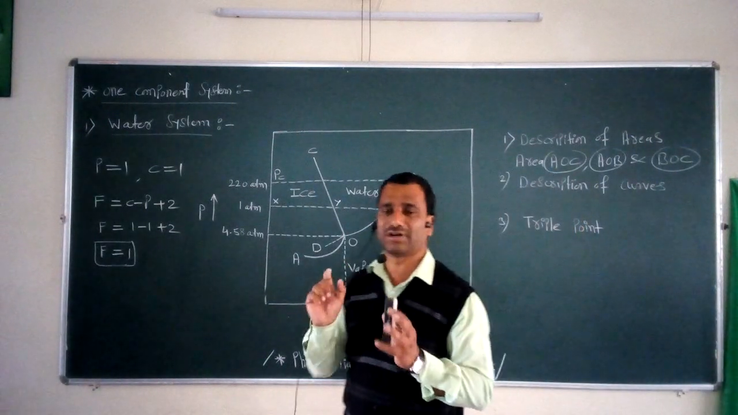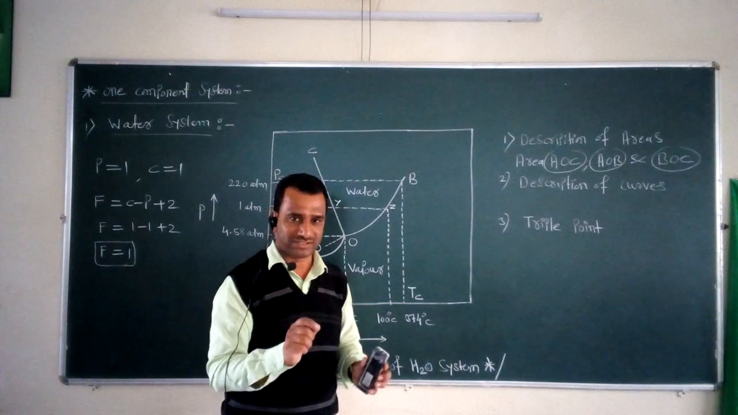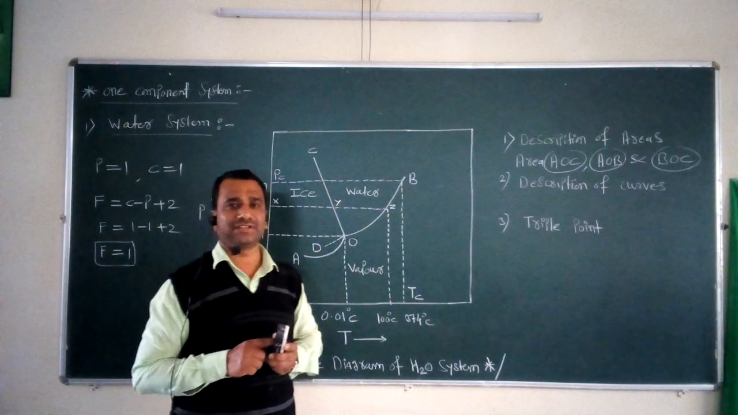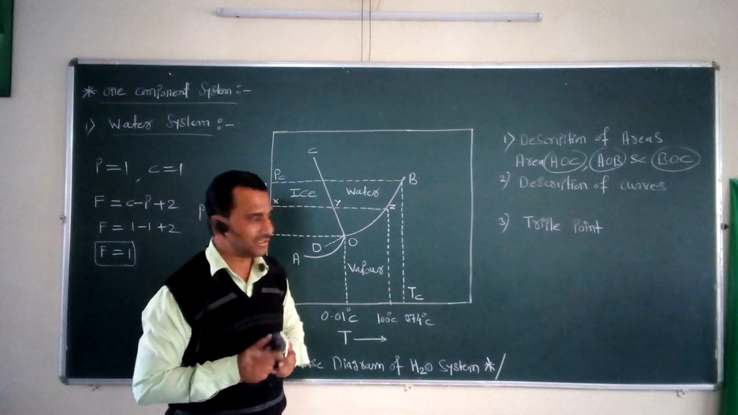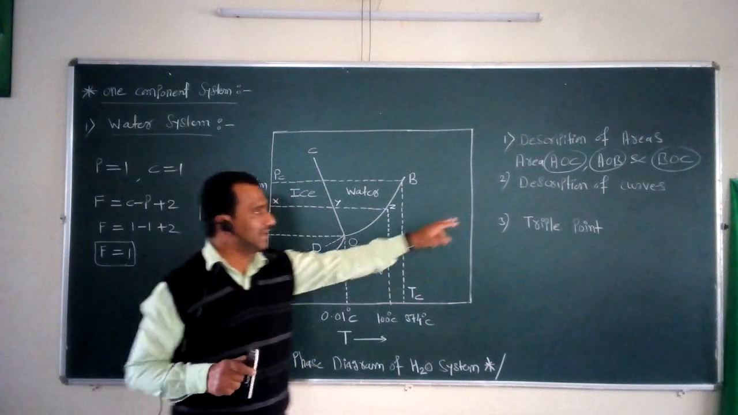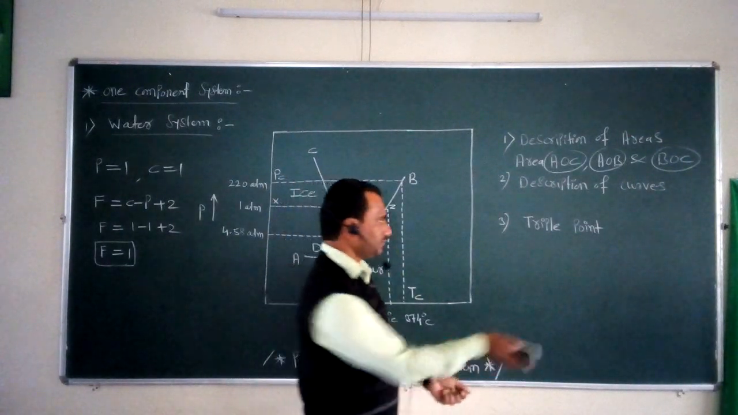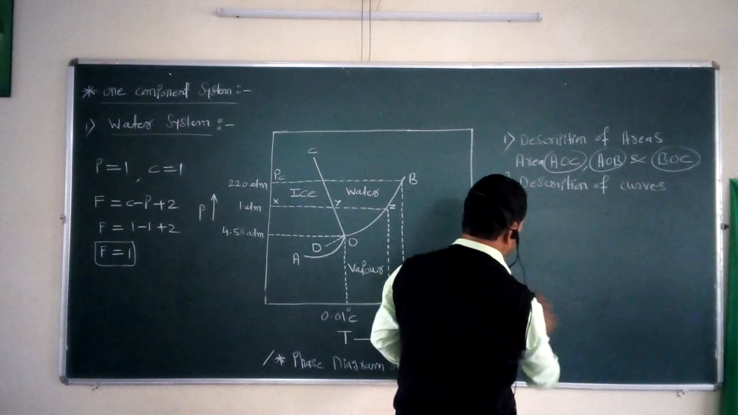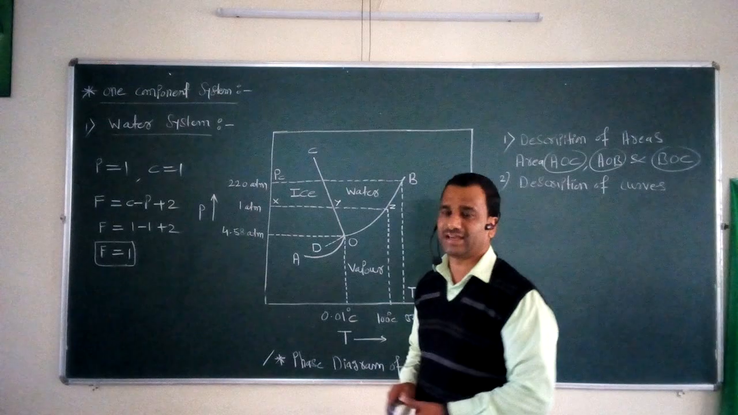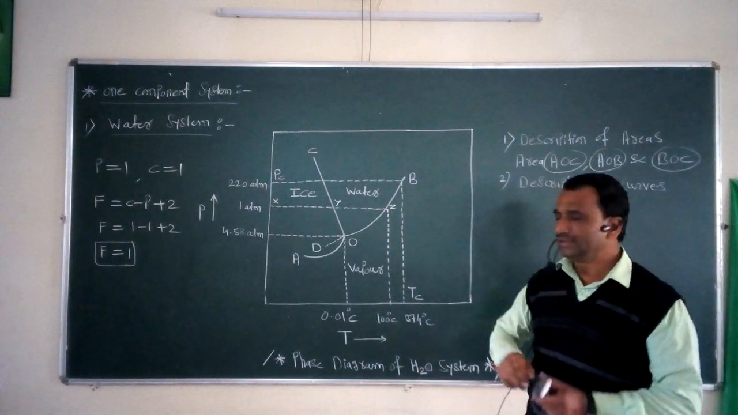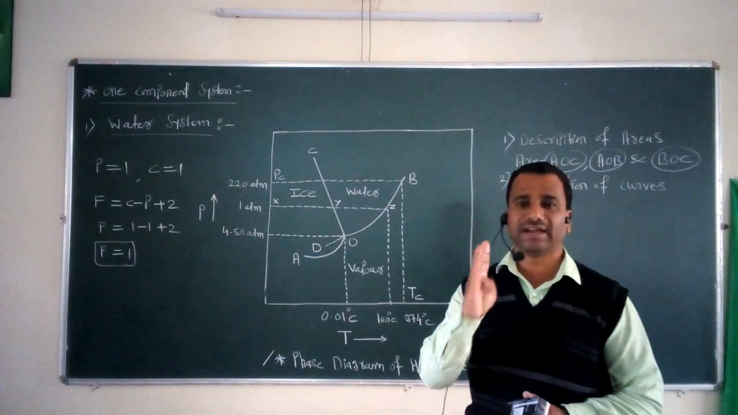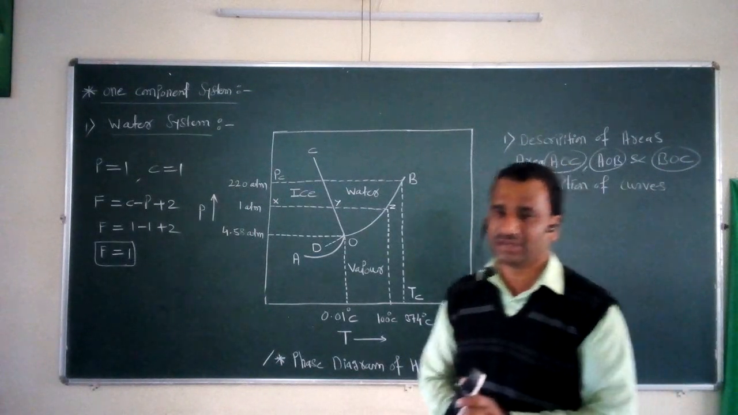So this is the first important part present in this particular water system, that is the description of areas. After the completion of the description of areas, the second important part present in this particular phase diagram is the description of curves. So these curves we have to consider now. How many different types of curves are present in this phase diagram of the water system? If we look at this phase diagram, it has four different types of curves.